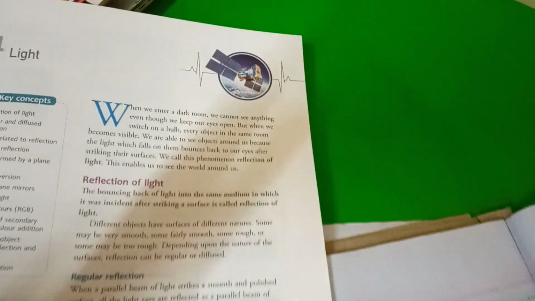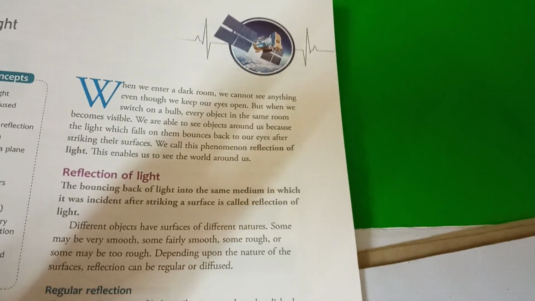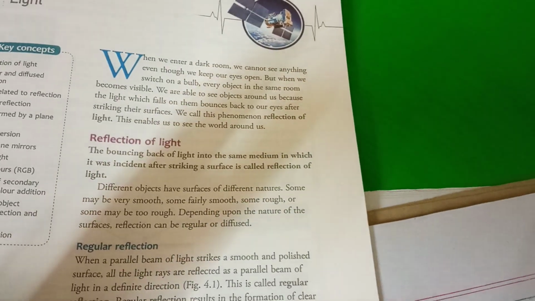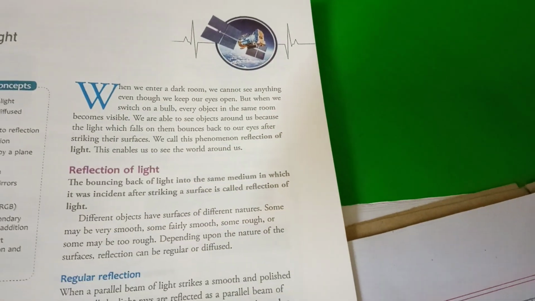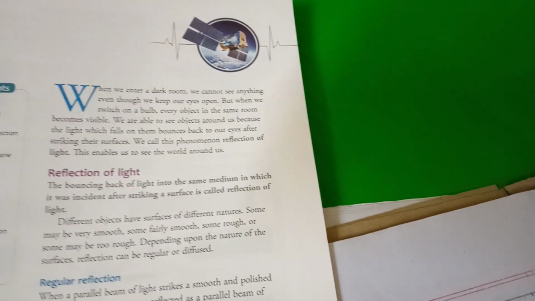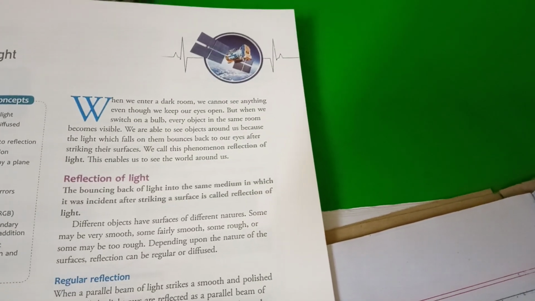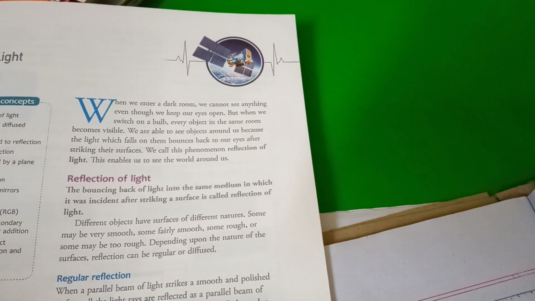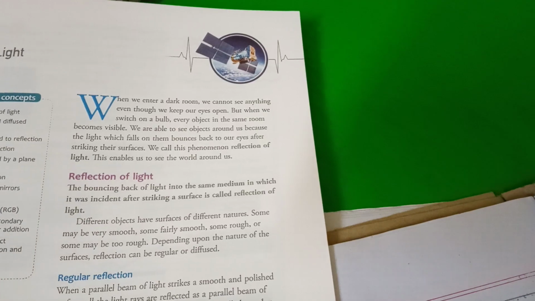So as I told you before, you already know what light is. Light is a form of energy that makes a sensation in our eyes, and light itself is not visible, but in the presence of light the other objects become visible. And light always travels in a straight path. That is the property of light. This property is called the rectilinear propagation of light.